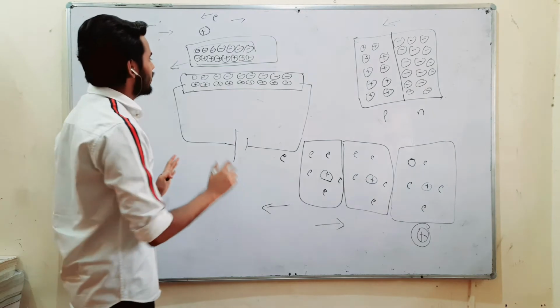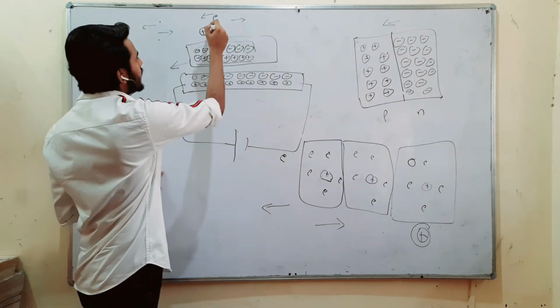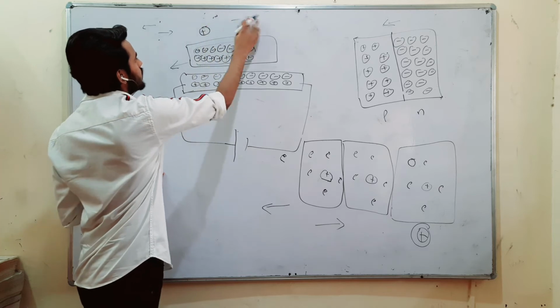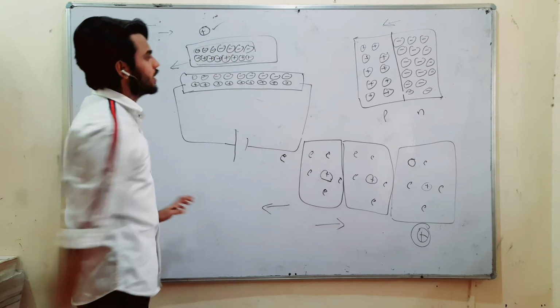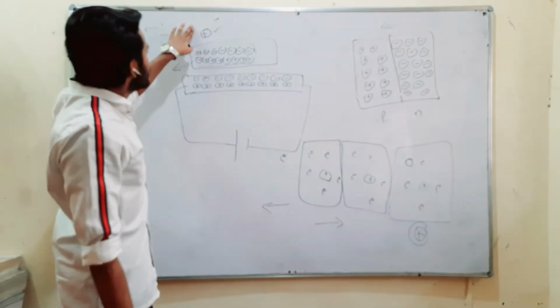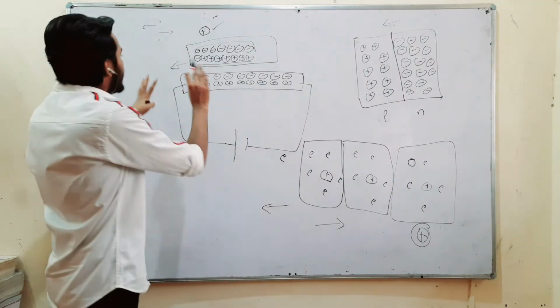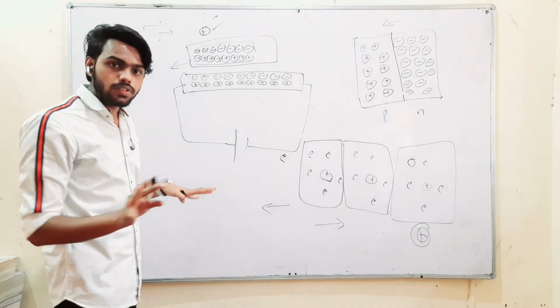It means when a current carrying wire is placed near a charged particle, this was our initial positively charged particle and this was our current carrying wire. So when a positively charged particle is placed near a current carrying wire, it does not experience any force.